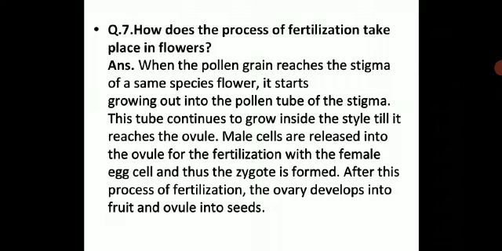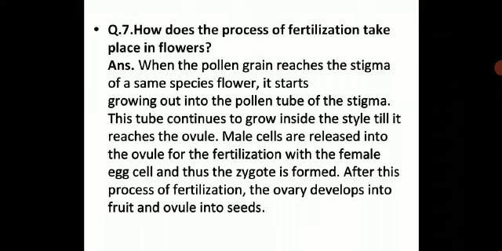How does the process of fertilization take place in flowers? Let us see how it takes place. We have learned all these concepts. So now you just have to write the answers from your notes. When the pollen grains reach the stigma of the same species of flower, it starts growing into a pollen tube from the stigma.